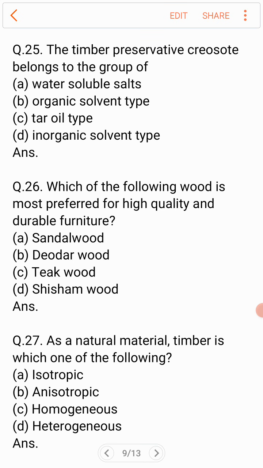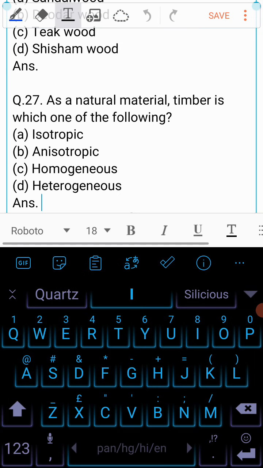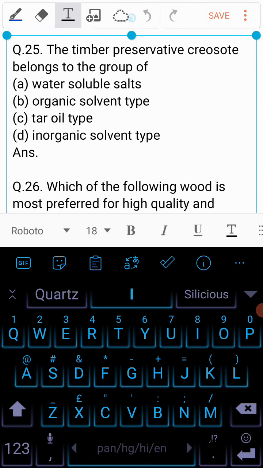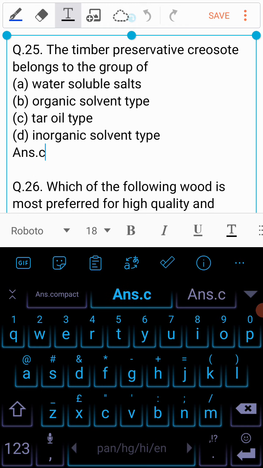Question number 25 is the timber preservative creosote belongs to the group of A. Water soluble salts, B. Organic solvent type, C. Tar oil type, or D. Inorganic solvent type? And the answer to this question is C. Tar oil type.